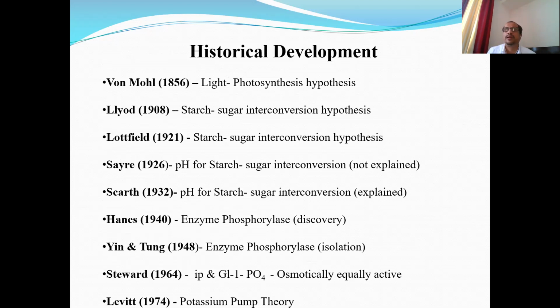Today we know that stomata are open in daytime and they are closed in nighttime in darkness, but von Moll for the first time observed this fact, and he thought that when light is present and as chlorophyll is present in the chloroplast of guard cells, there may be the process of photosynthesis, so there is formation of sugar, and this sugar might be dissolved in the cell sap of guard cells, so there is increase in the osmotic concentration of guard cells.